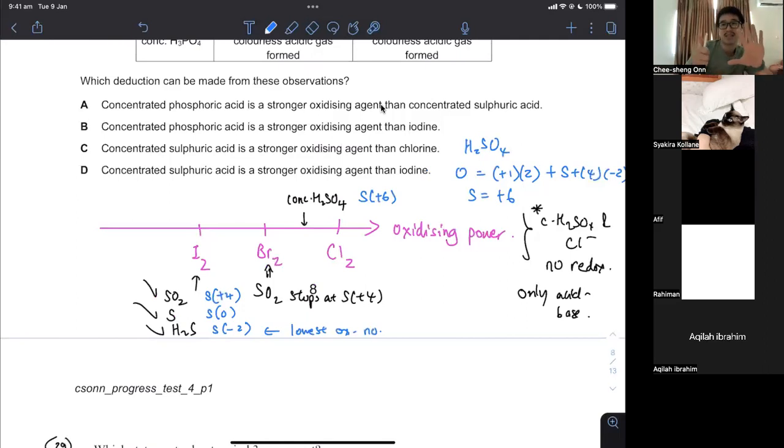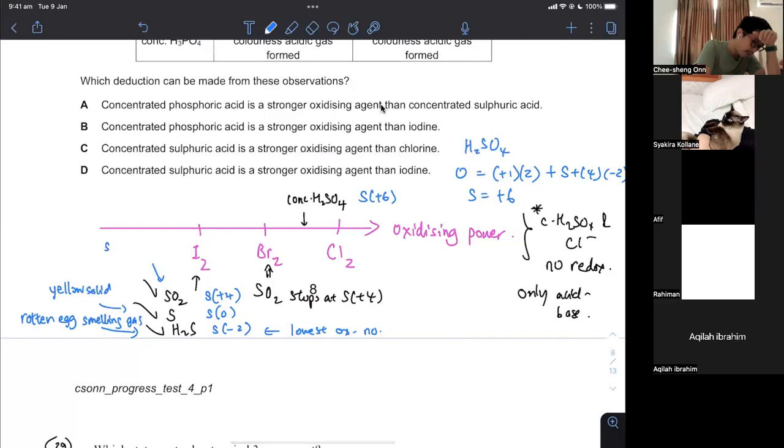Group 16 has 6 valence electrons. When you add 2 more electrons, you fully fill the outer shell. So that's why it doesn't go any lower than -2. This is the lowest it will go to. And then you can think about these products. Sulfur, you will see a yellow solid. And then H2S is the rotten egg kind of smelling gas. It's a gas that smells like rotten egg. Really, really very bad smell.